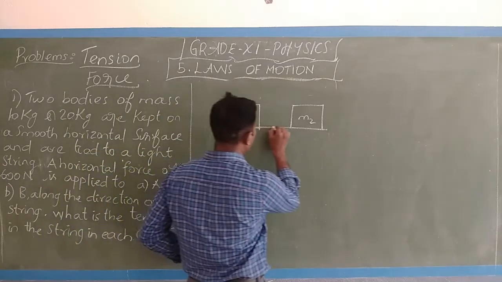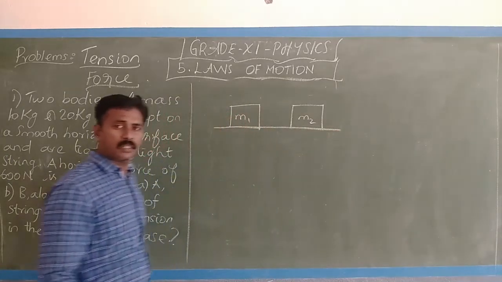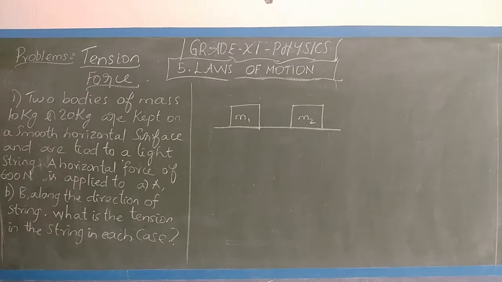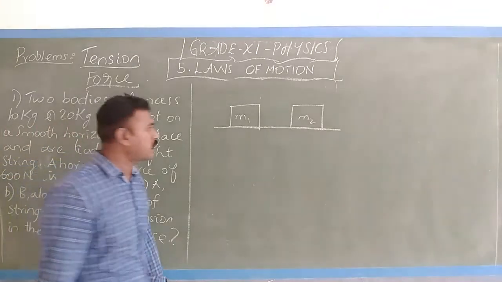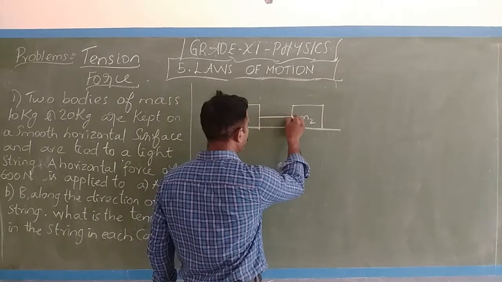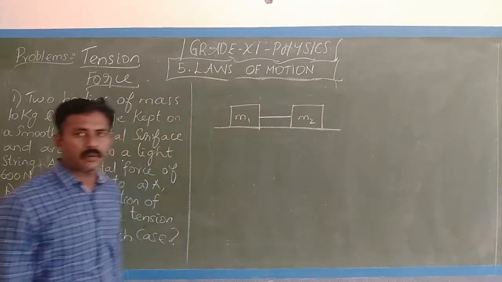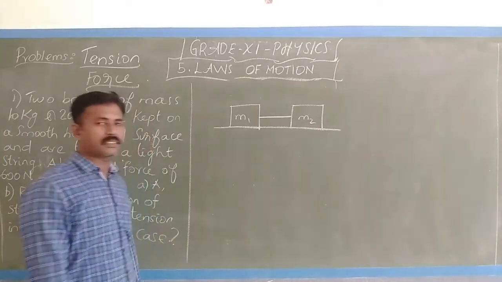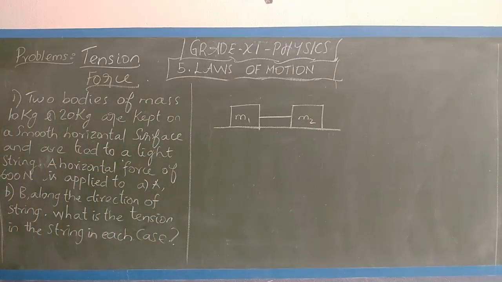Both are kept on a horizontal surface and are tied to a light string. இந்த ரெண்டே ஒரு string வச்சு tie பண்ணிருக்கேன். So this is a string. The question is this: a horizontal force of 600 Newton is applied.